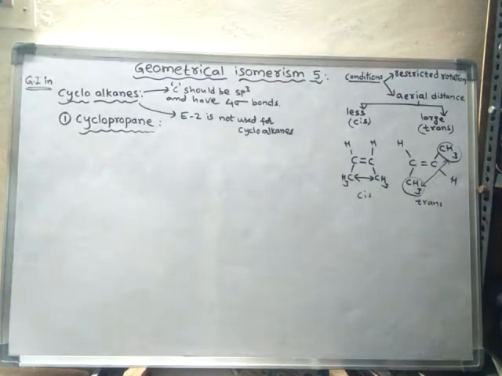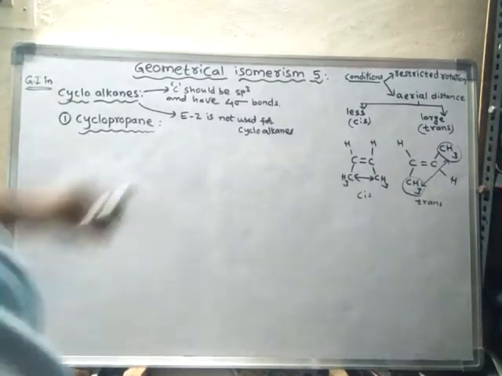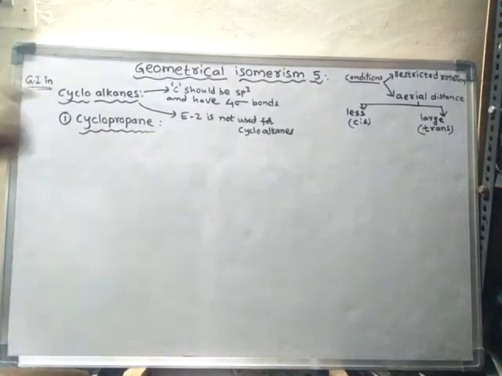Now we learn some more points regarding geometrical isomerism: geometrical isomerism in cycloalkanes. What are cycloalkanes?